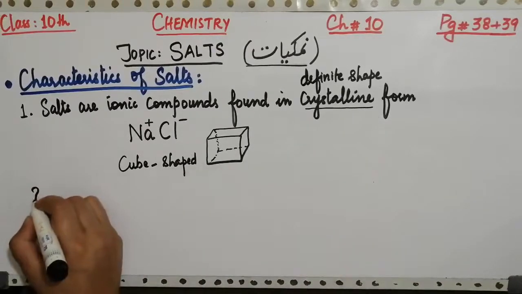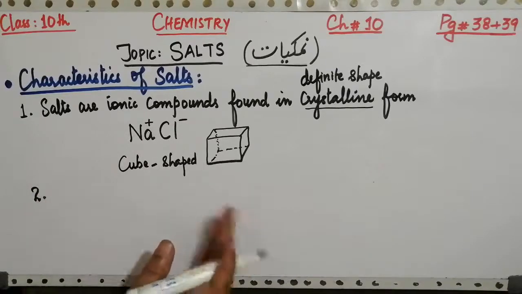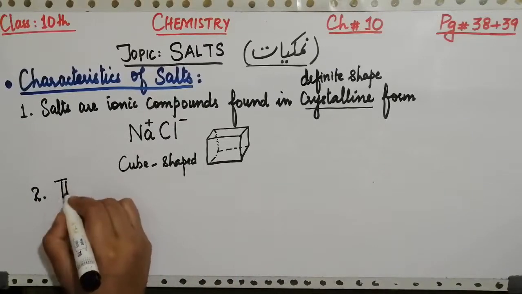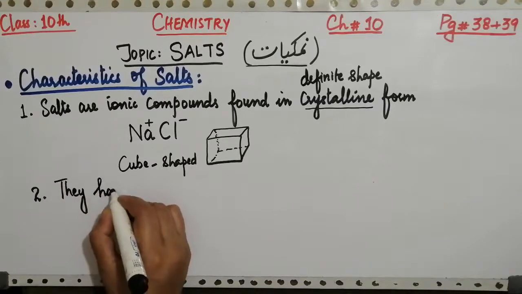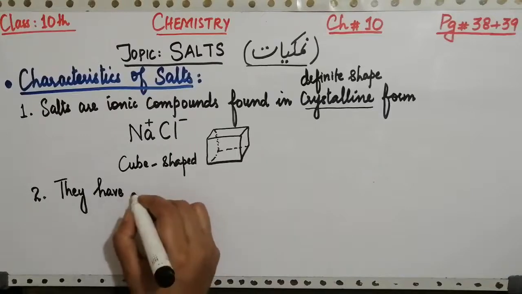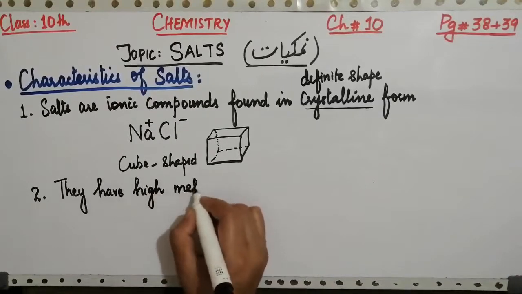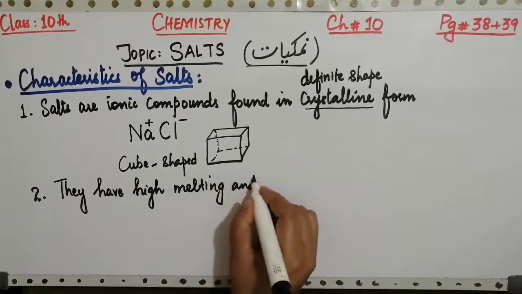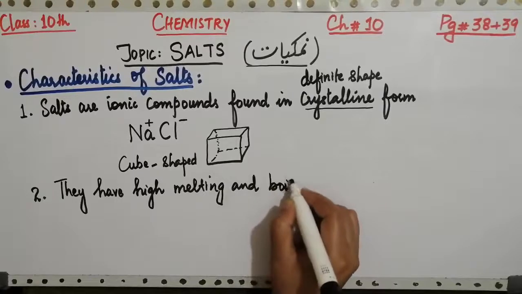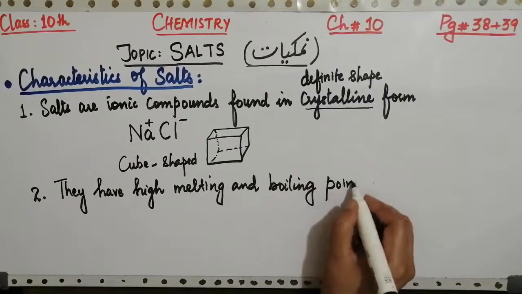The second property of salts is related to their physical property, and their physical property is related to the melting and the boiling point. So salts have very high boiling and melting points. You can also write they have high melting and boiling points.